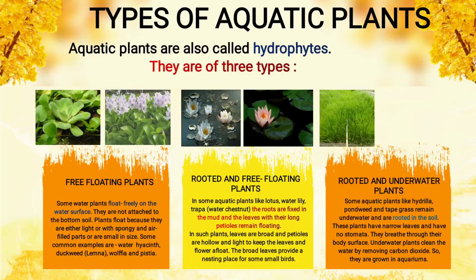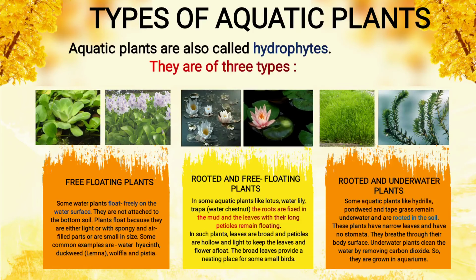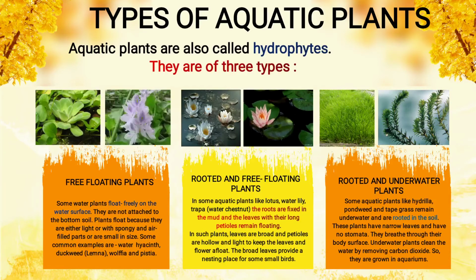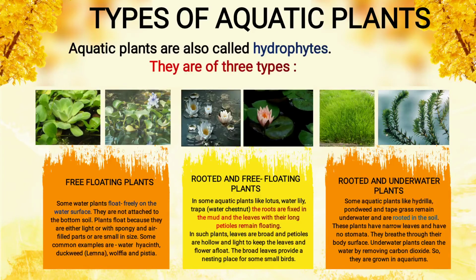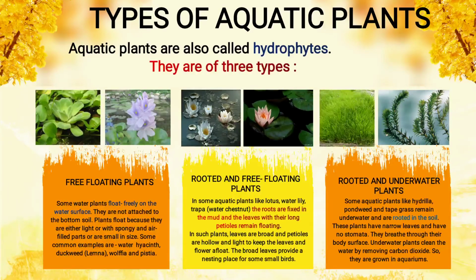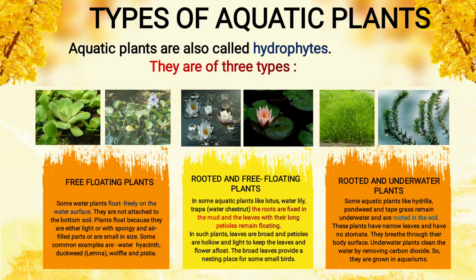The next is rooted and underground, means underwater plants. Now some aquatic plants like hydrilla, pondweed and tape grass remain underwater, means they are present inside and are rooted in the soil. These plants have narrow leaves, means the leaves are very small. That's why narrow is there. And have no stomata. Now, stomata, as we know, the opening on the underside of the leaves, the pore is known as stomata. So, here no stomata is present. They breathe through their body surface.